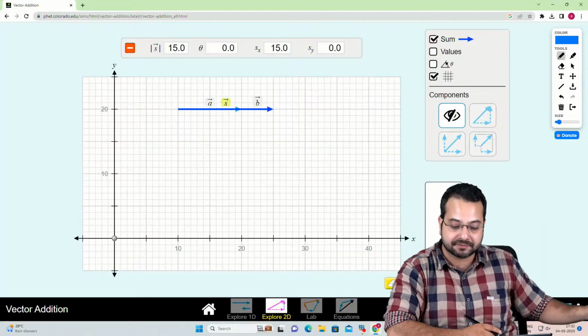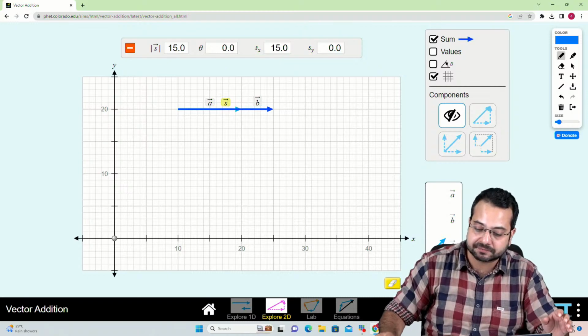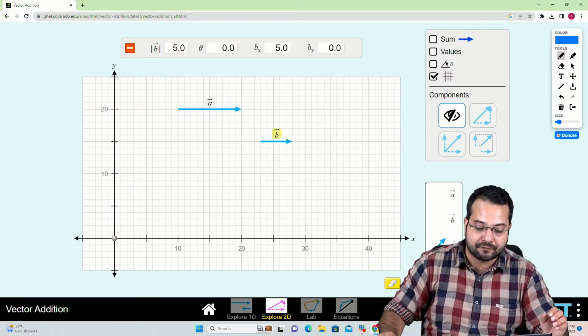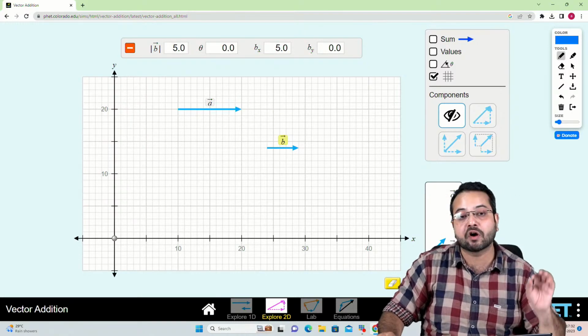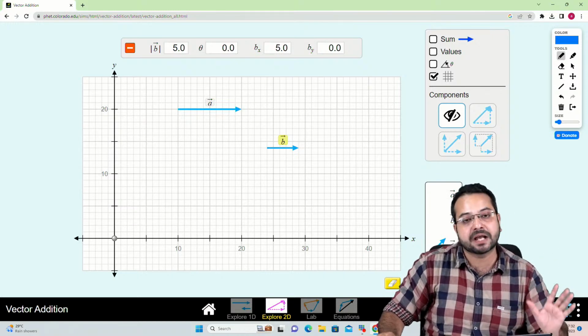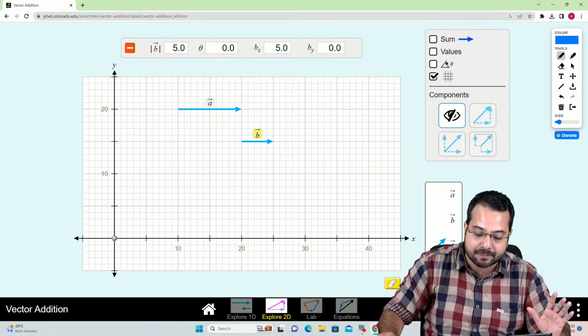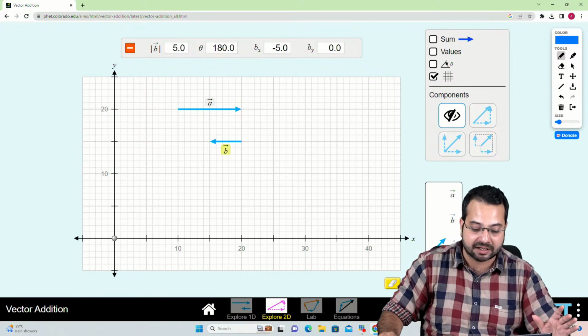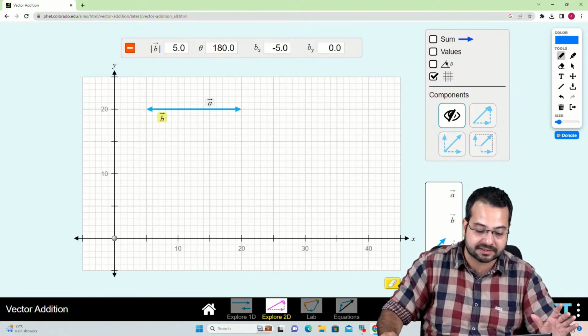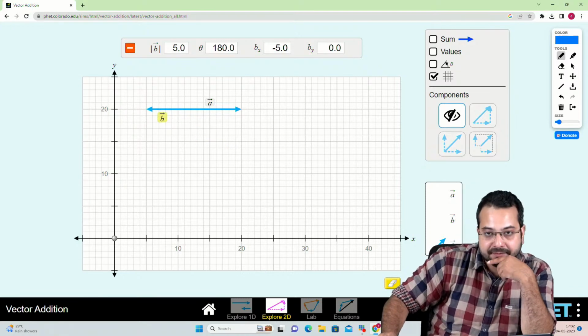Can we see it here? Let's try to see it here. Now vector A has a magnitude of 10 units, vector B has a magnitude of 5 units, but now vector B is anti-parallel, which means the angle between them is how much? The angle between them is this, 180 degree.